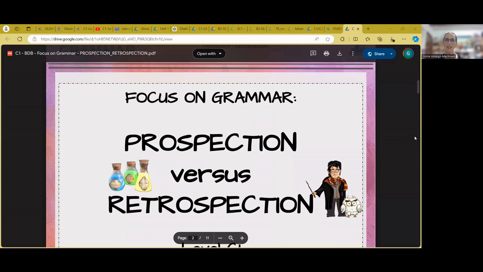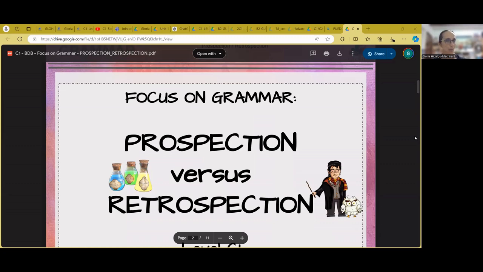Hello. Today I would like to introduce two concepts, the concept of prospection and the concept of retrospection. When are these concepts applicable? When can we apply prospection and retrospection when we speak? What are they? What is the meaning of that?